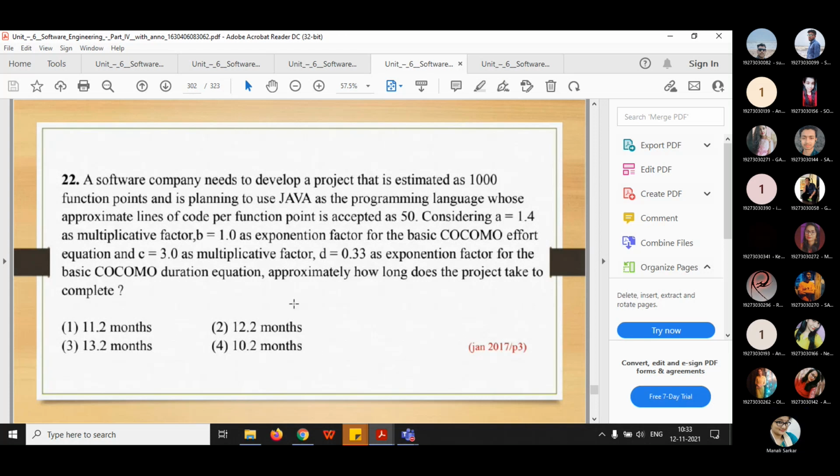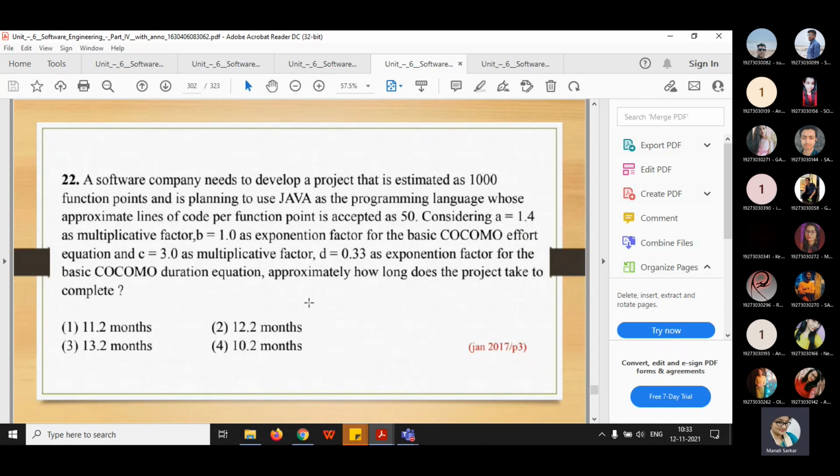Now just see this problem, try to understand it and tell me what will be the correct answer, because here you need to apply a formula that I discussed in the COCOMO chapter. I gave you the formula to calculate the effort and the time of development.